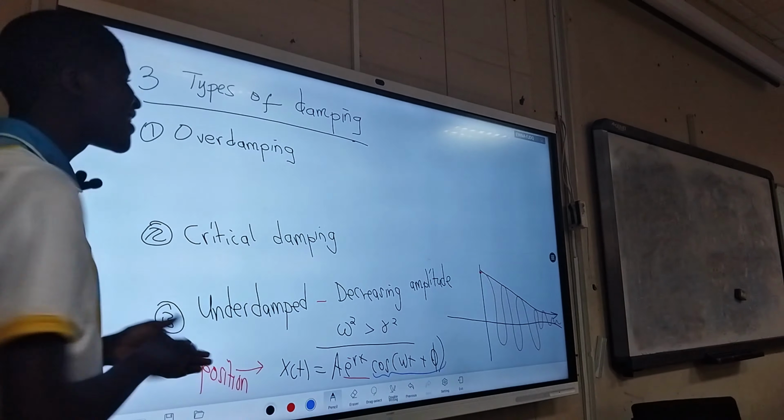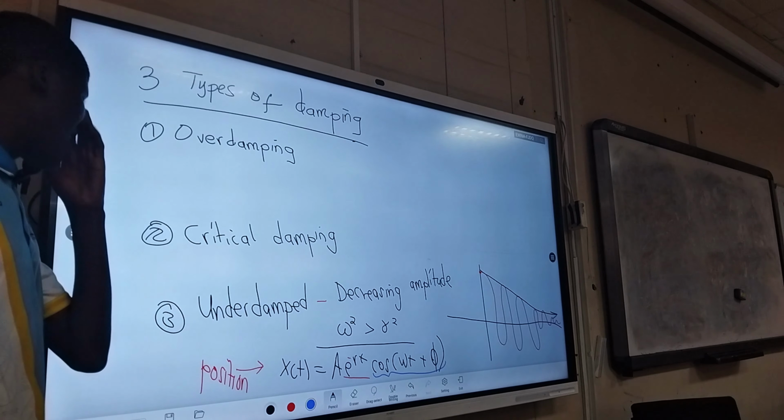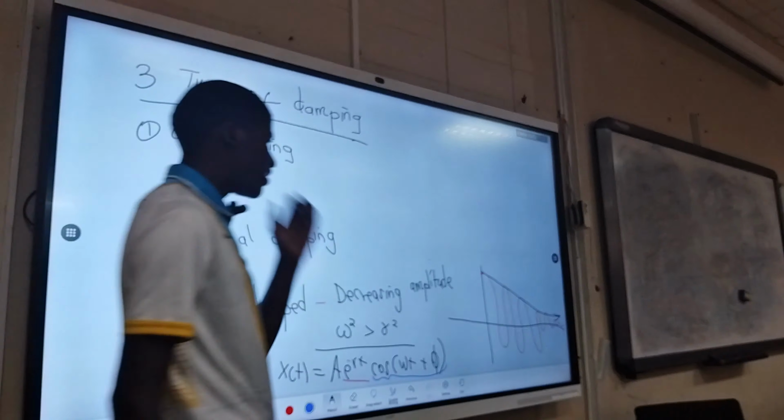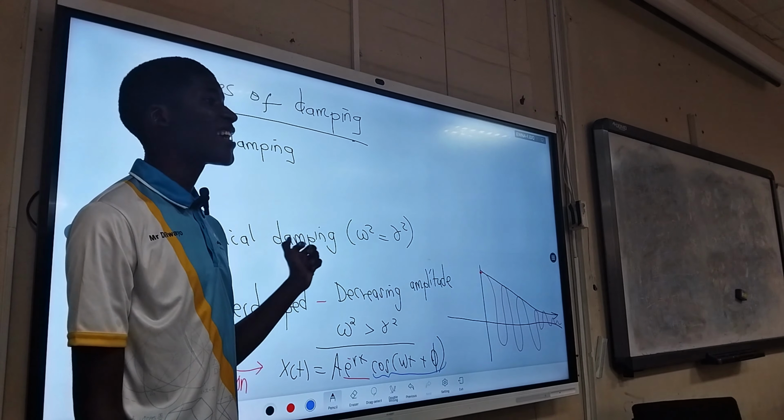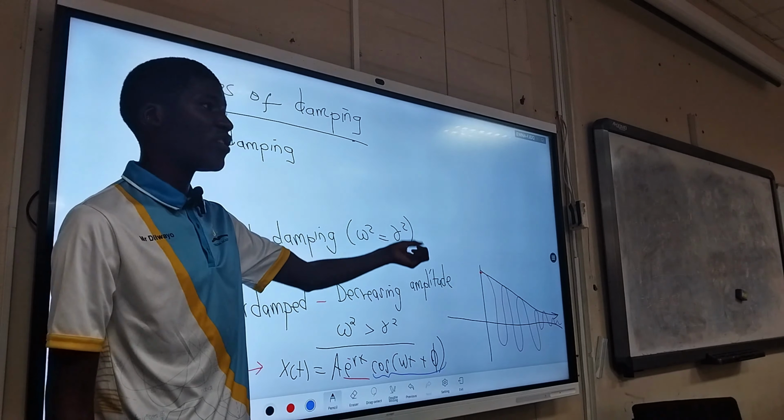Okay, now critical damping. When we have critical damping, we've got omega squared equal to the damping coefficient squared. This is critical damping. That's the condition. So it means the rate at which this thing is oscillating, which is the angular frequency, is the same thing as the rate at which this thing is being damped. It's the same thing as the rate at which the force is decreasing the motion. You get that kind of physical sense. So it's known as critical damping.